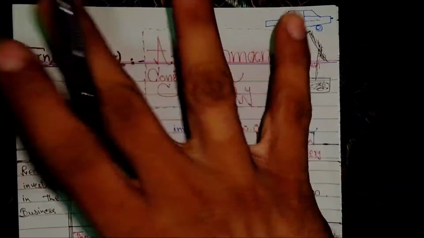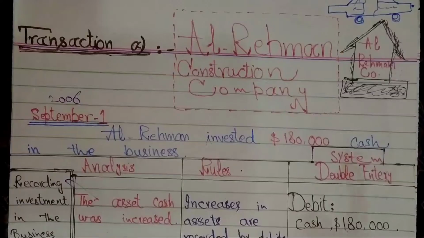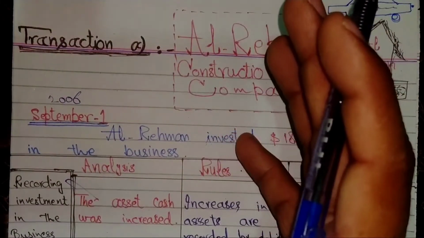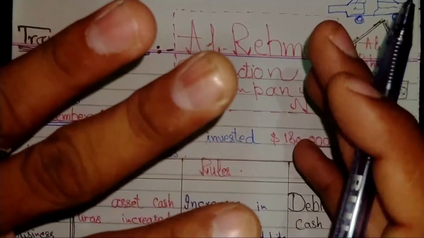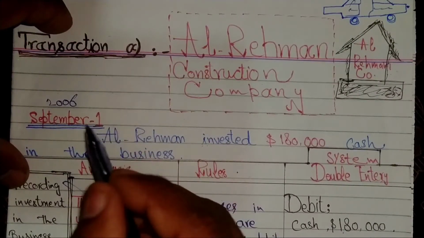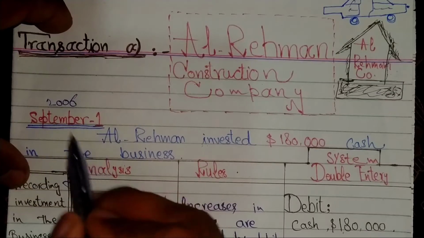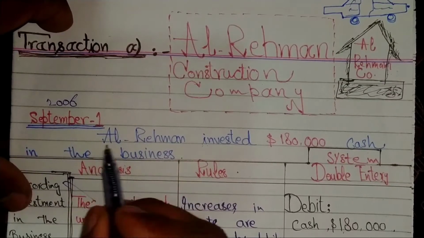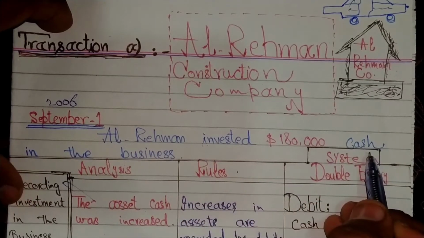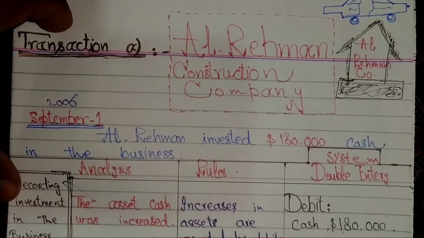In the context of the 4 points, we will examine this illustration. The first entry of Ar-Rahman Construction is on September 1, 2006. Ar-Rahman Construction Company invested $180,000 cash in the business.